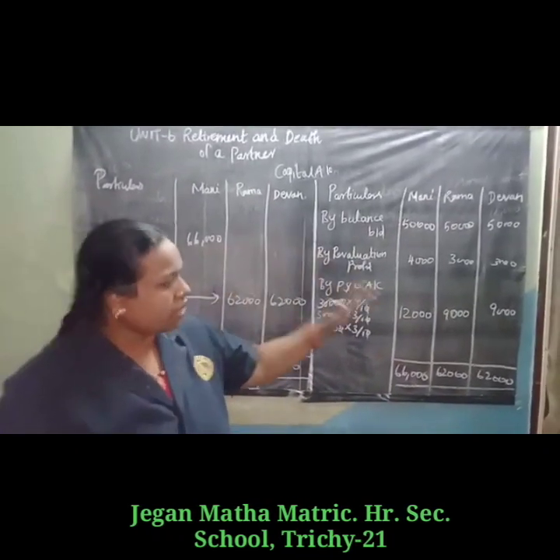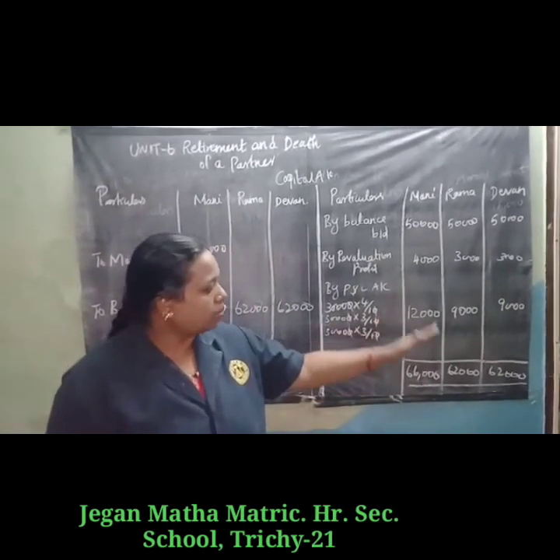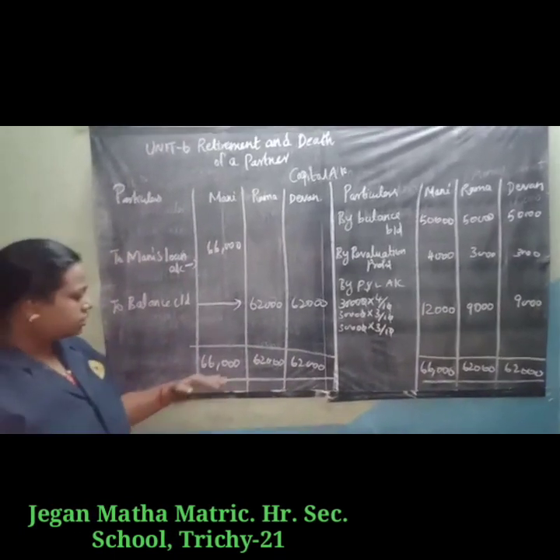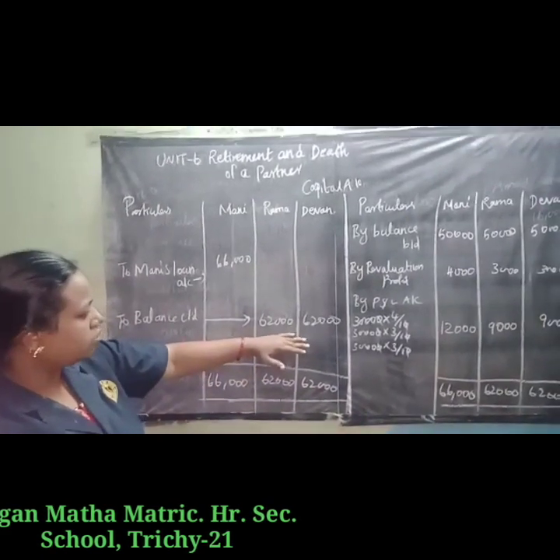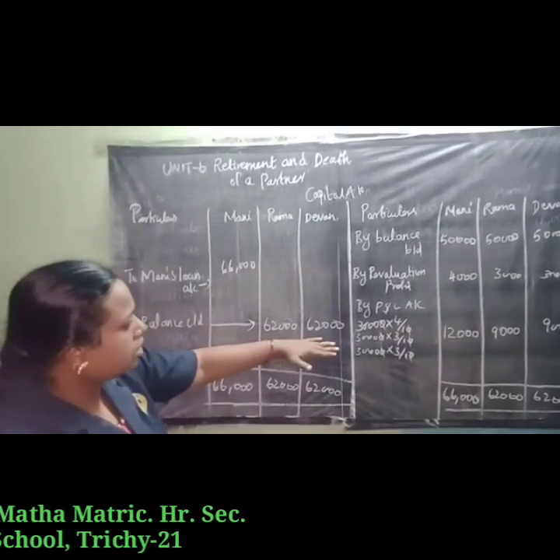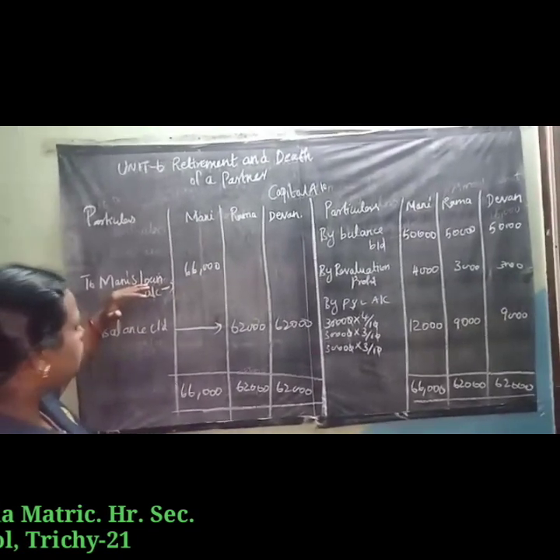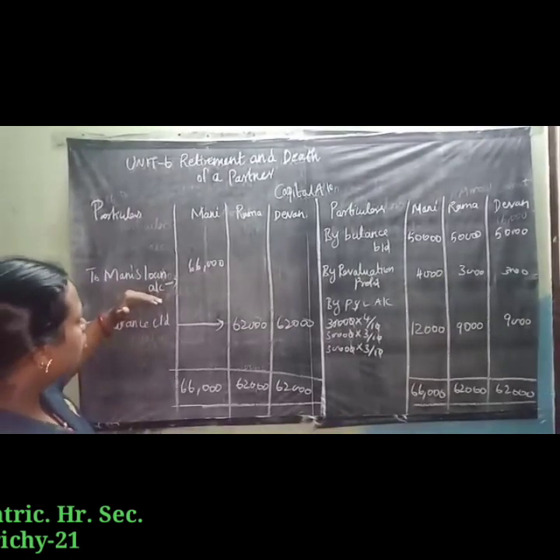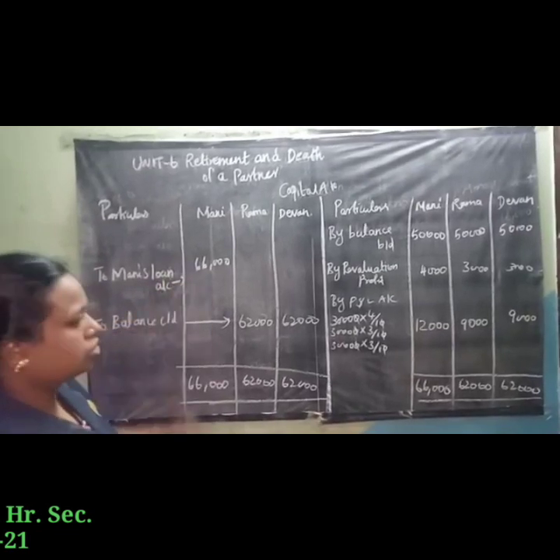So we add the credit side. Credit side total: Mani 66,000, Rama 62,000 and Devan 62,000. Bring it to the debit side: 66,000, 62,000 and 62,000. For continuing partners we write the balance c/d, 62,000 and 62,000. The retiring partner is Mani, and Mani's amount is not paid immediately, so we write Mani's loan account 66,000. The loan amount will be transferred to the liability side.